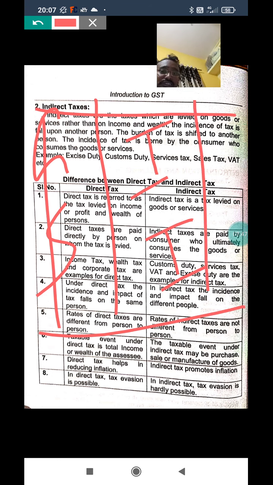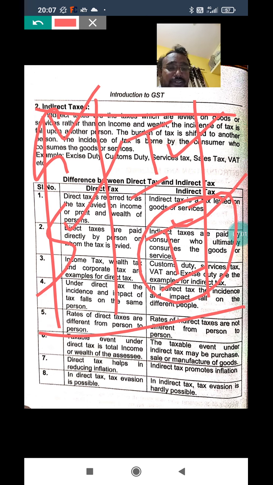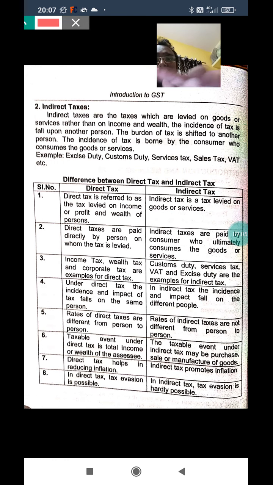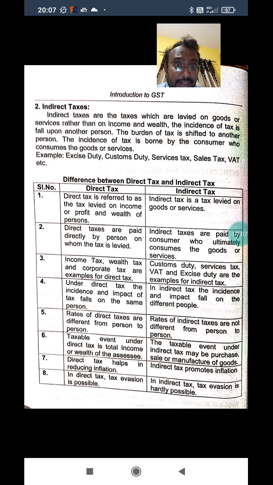Goods, service, incident, impact. The tax is charged on goods and service, where the tax is imposed on one person and the tax is collected from another person. The impact is on another person. Incident on one person and impact on another person. It is called an indirect tax.